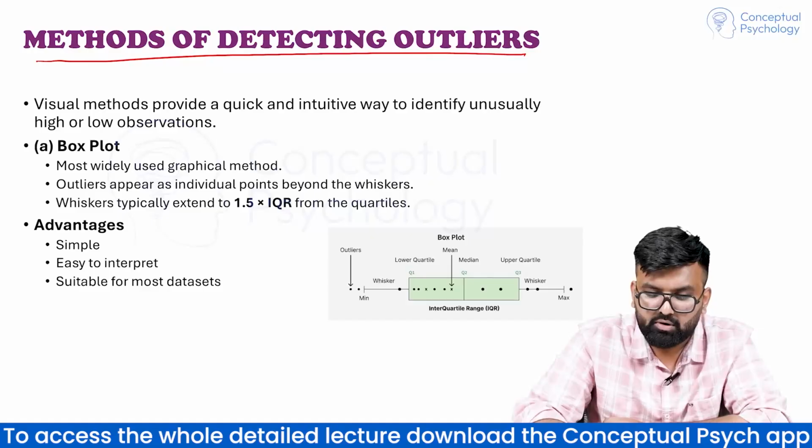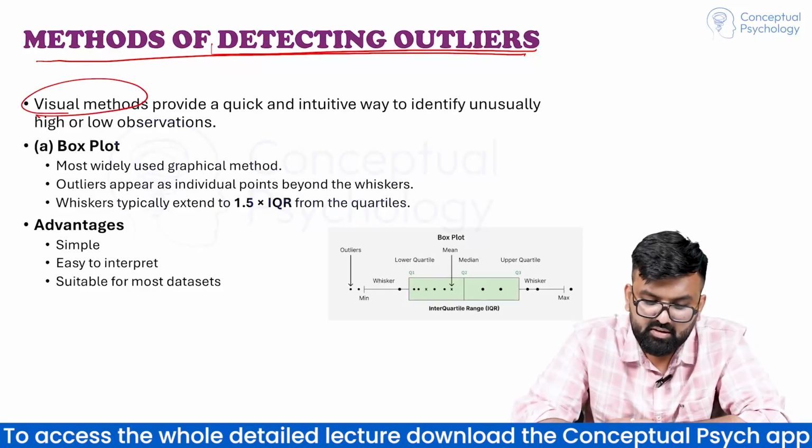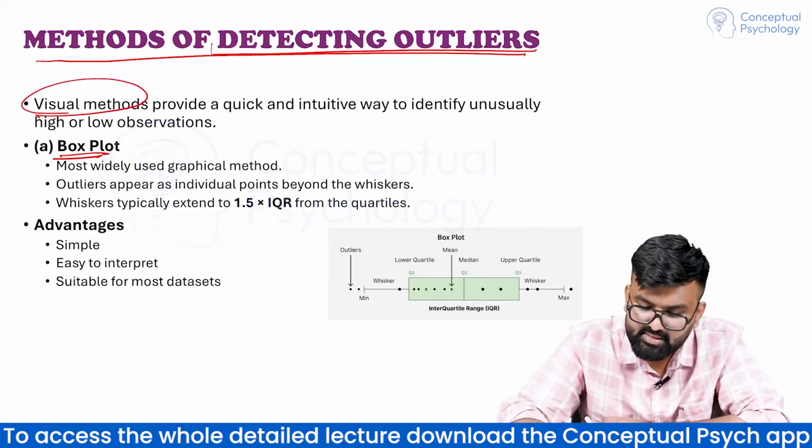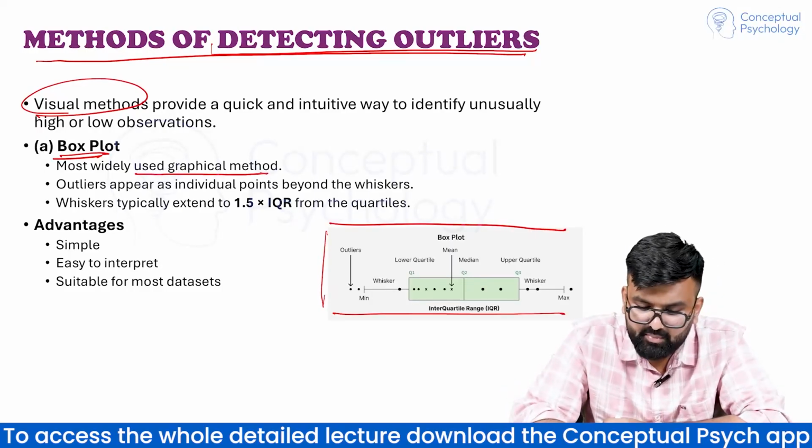Methods of detecting outliers. हमें सिर्फ याद रखना है. So there are visual methods. Visual methods में first is box plot. कुछ ऐसा दिखता है box plot. Most widely used graphical method.